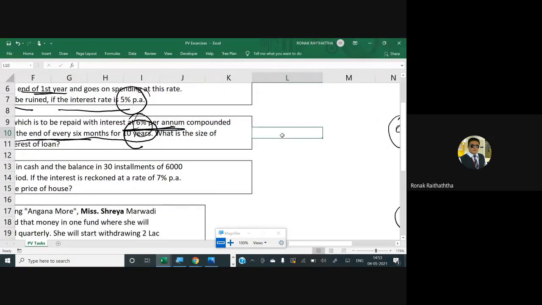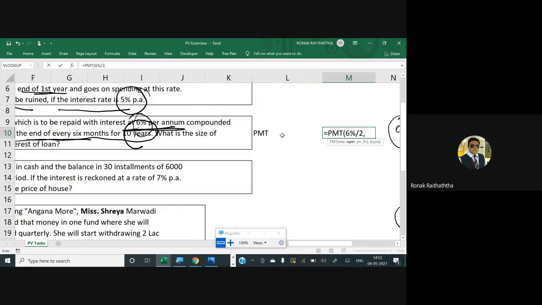For that, we have the formula called PMT. So I'm starting with the sign of equal to PMT, open bracket. The first is the rate. I'm writing 6% over there, my friends, to be divided by 2 because the 6% is yearly in nature. Comma. Number of periods.